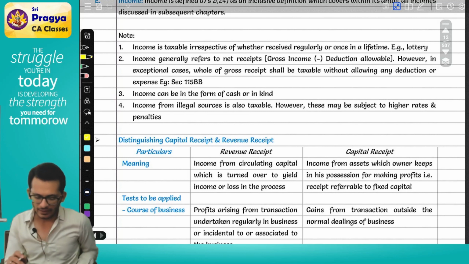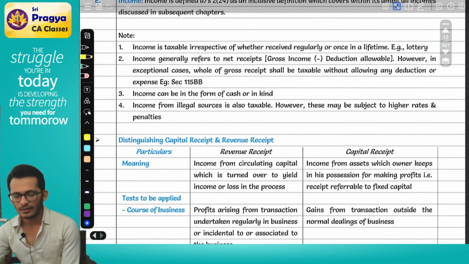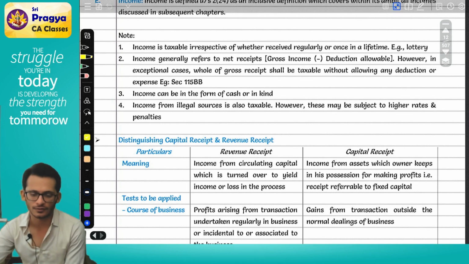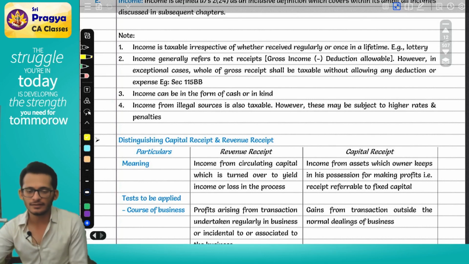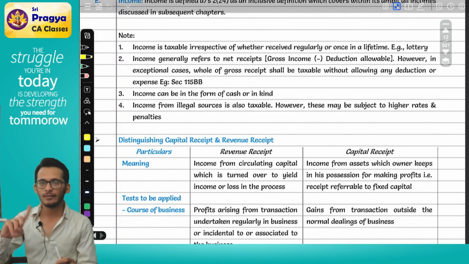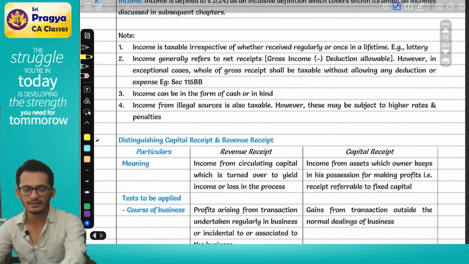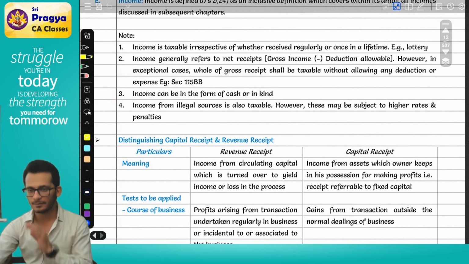Next, income generally refers to net receipts, which is gross income minus allowable deductions. This is what I want you to pay special focus on. Please understand, it is not income means revenue minus expense, which is what you have done in accounts. In accounts, income is revenue minus expense. But in income tax, it is not revenue minus expense, it is revenue minus allowable expense. That means if income tax does not allow it, that expense is not allowed.